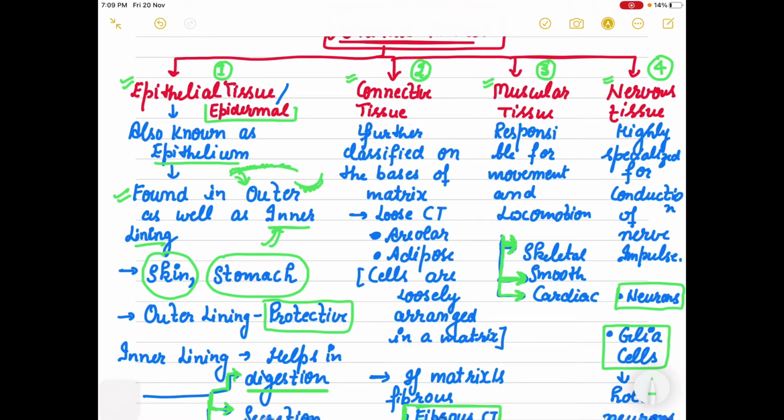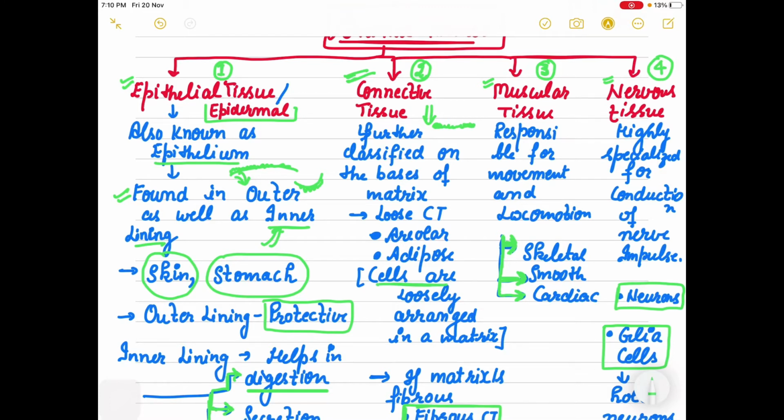The next tissue, which connects different other tissues with each other, is called connective tissue. To understand it, we have to understand its cells, because it is further classified on the basis of its cells in the matrix. Matrix means the base on which other things get connected.